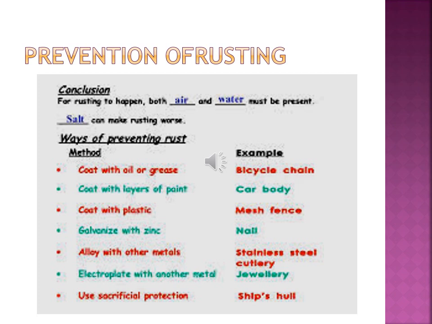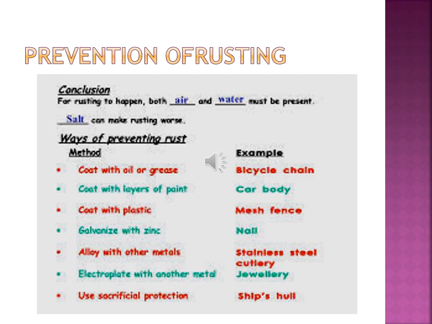Number one is coating with oil or grease. Various machine parts or tools made of iron, or these grills and doors you have seen which are made of iron, are coated with a thin layer of grease or paint when not in use. Why? To prevent them from coming in contact with air and moisture, hence rusting is prevented.